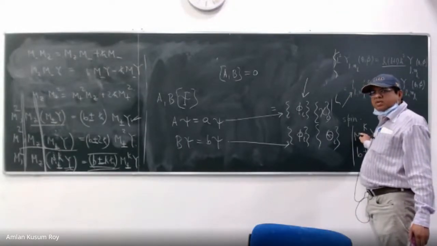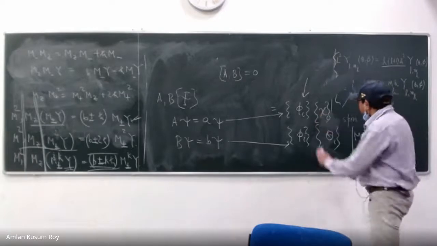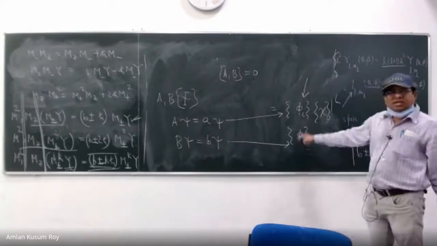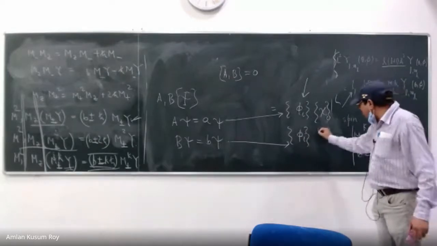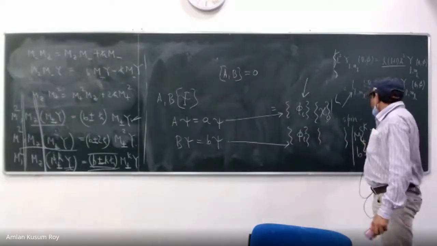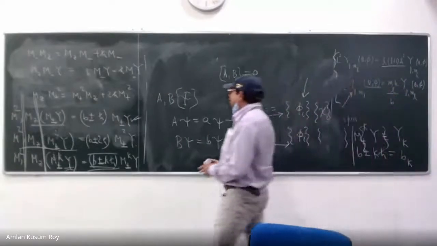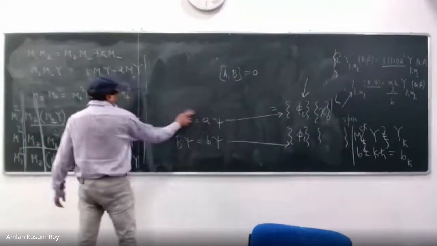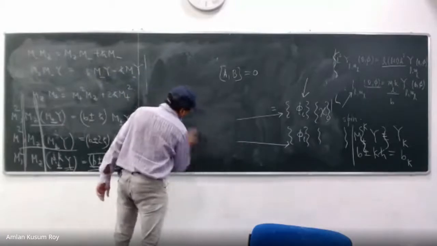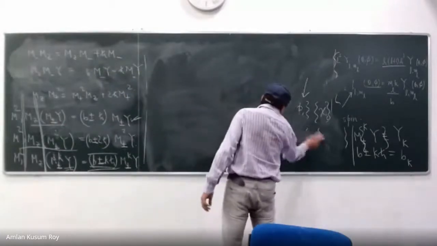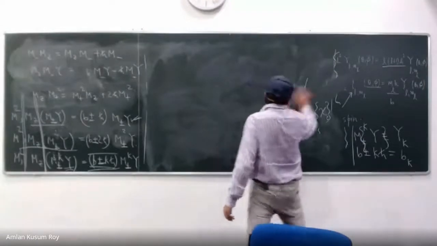Is that clear? So you may have more than one set, you may not have more than one set. Even so, they are simultaneous eigenfunctions. If you have more other sets, then also it is fine, because you have phi i which is common in both A and B. Okay? Any more questions?